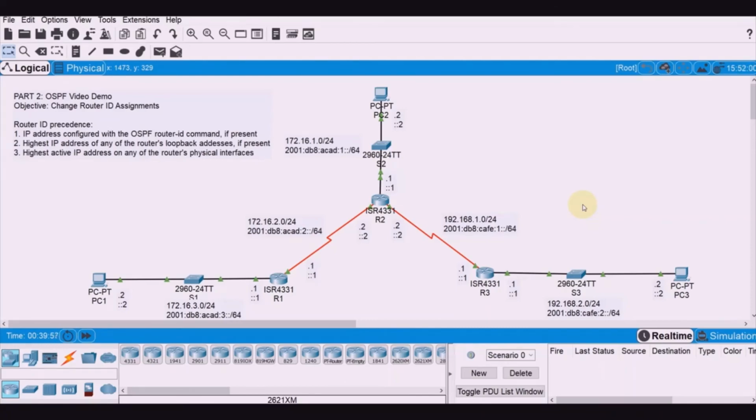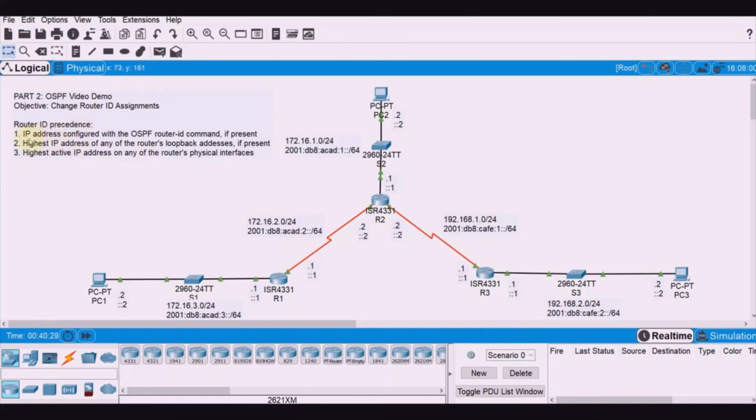Again, why do we have to assign, or why do we have to change the router ID? Basically, the router ID plays a vital role in the OSPF routing protocol. The OSPF router ID is used to uniquely identify the router in the OSPF routing domain. Cisco routers derive the router ID in one of three ways, with the following precedence, as we typed here on the screen.